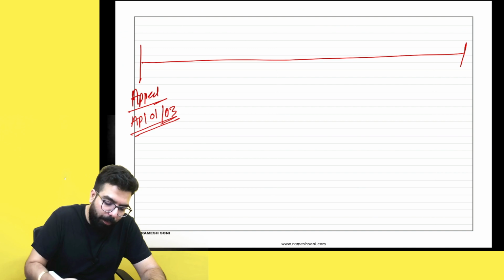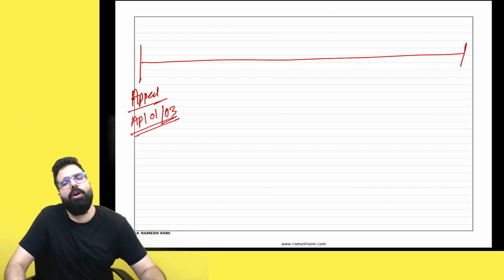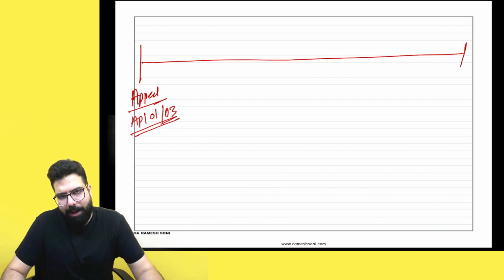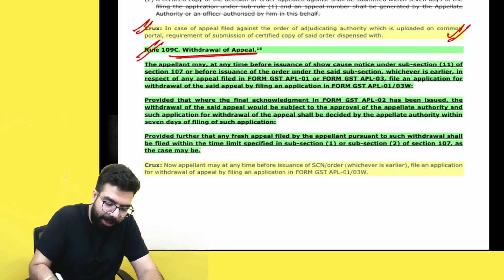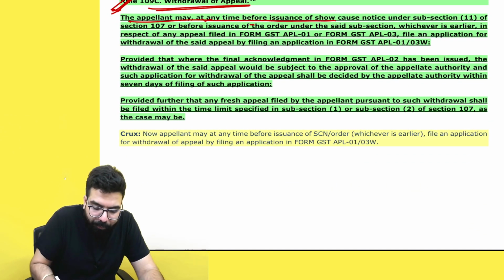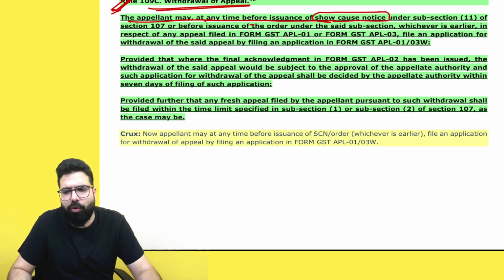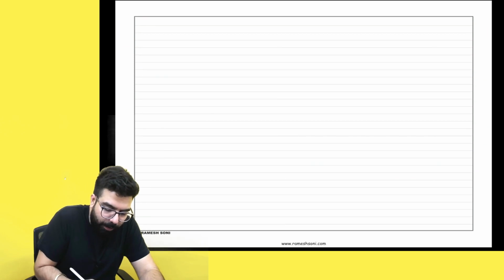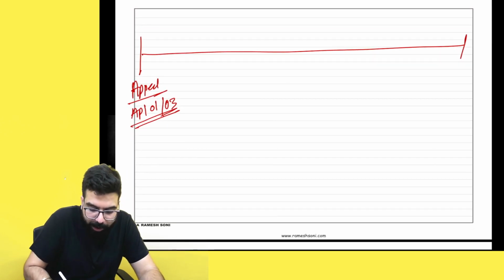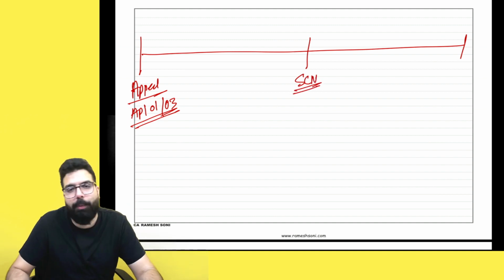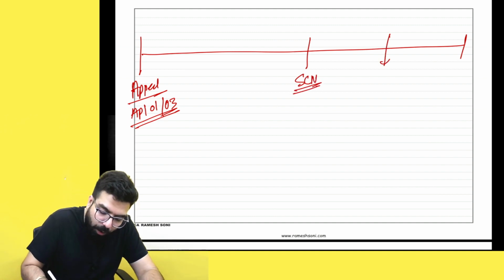So sir, now provisions have been introduced that if you want to withdraw your application, if you want to go ahead and withdraw your appeal application, then you can withdraw by filing APL 01 or 03W. That's all has been told over here. Sir, see, the appellant may at any time before issuance of show cause notice. Sir, why will the show cause notice be given? Listen, whenever appellate authority is going to pass an adverse decision against you, they will give you a show cause notice. Always opportunity of being heard will be given, and then only order will be passed.